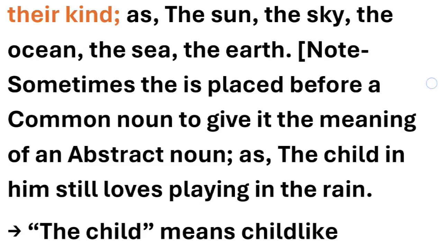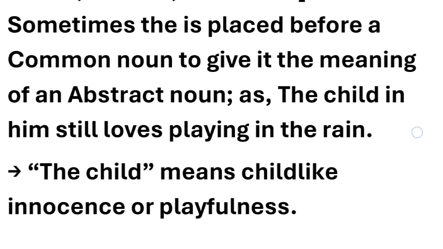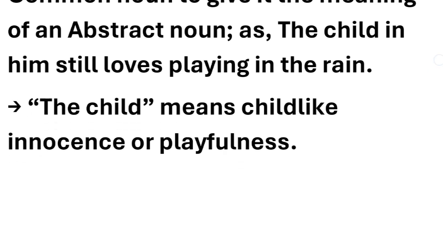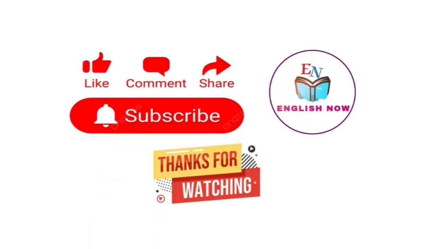You have to remember and note, sometimes the is placed before a common noun to give it the meaning of an abstract noun. So before a common noun, we use the to give the meaning of an abstract noun. For example, the child in him still loves playing in the rain. Now the word child is a common noun. Before this we have used the to give the meaning of an abstract noun. Now abstract means what? Which we can't touch, we can only feel. So it means childlike, meaning innocence and childish behavior. So it's talking about that.